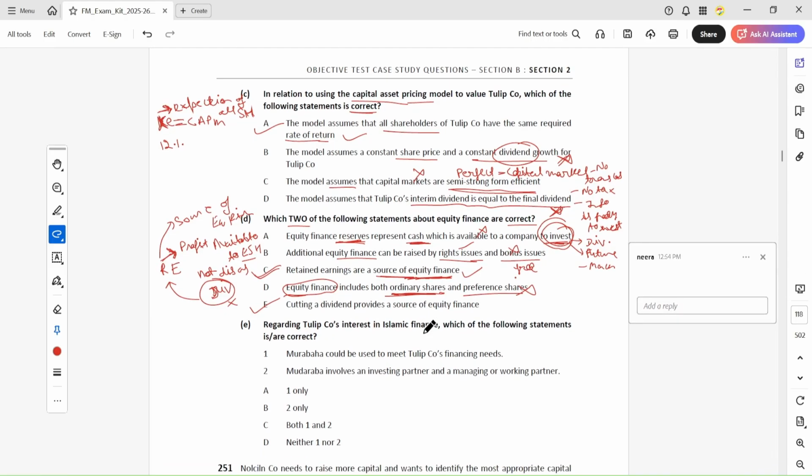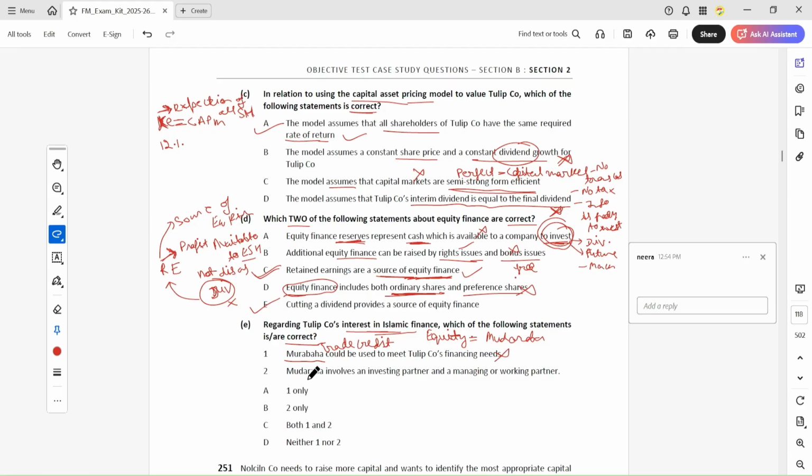Regarding Tulip Company's interest in Islamic finance, which of the following statements is correct? Interest in Islamic finance, they want to raise finance through equity, and which equity instrument is equal to equity? Mudaraba is equal to equity finance. Okay, this is... Murabaha is the trade credit.